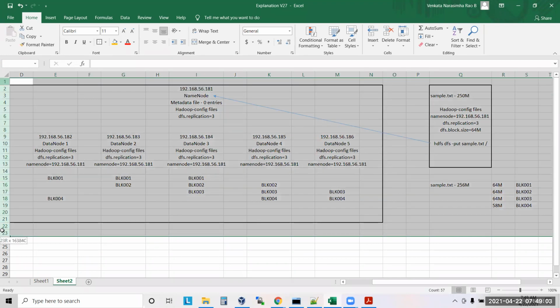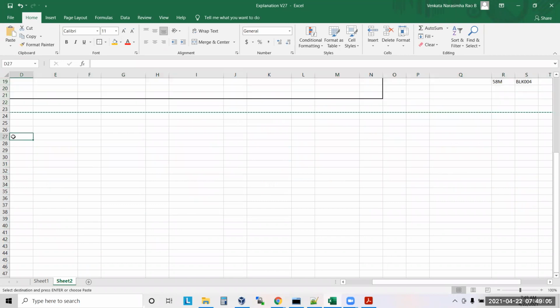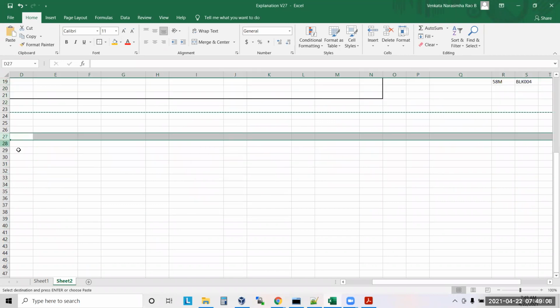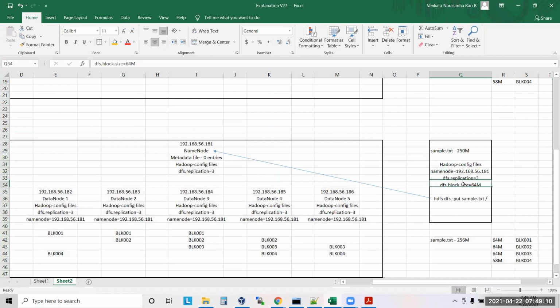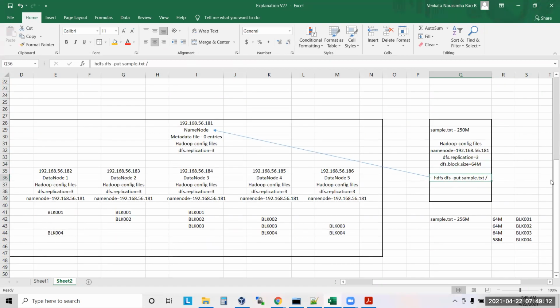Now I will take one more example, guys. Again, this is my cluster, and these are the configuration files. But now I'm changing my command a little bit: hdfs dfs -put sample.txt, slash, and here I'm saying -D dfs.block.size equal to 100 MB. This is how I'm writing my command.